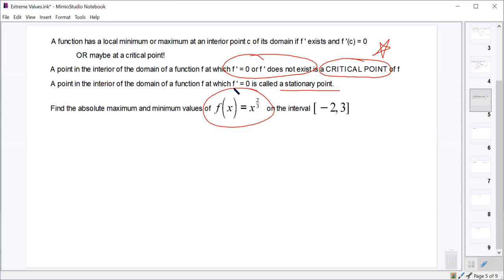So let's see if we can find now the absolute maximum and absolute minimum values of the function x to the 2/3 on the interval -2 to 3. And note that this is a closed interval. So where can we have an absolute max or a min on a function on a closed interval?